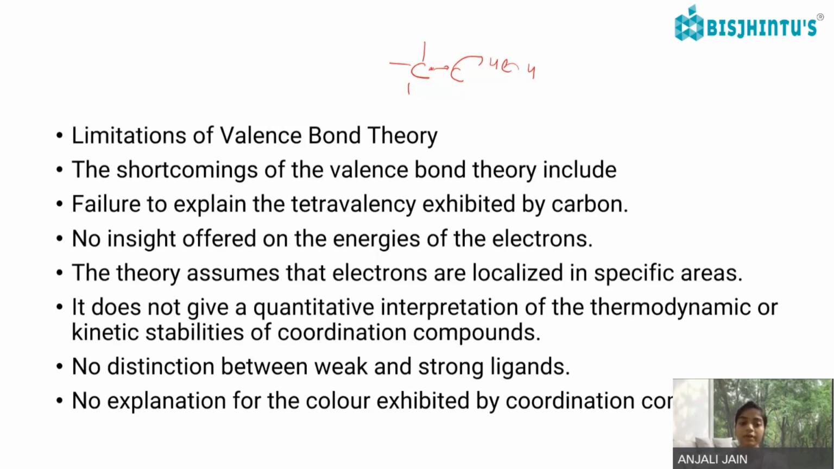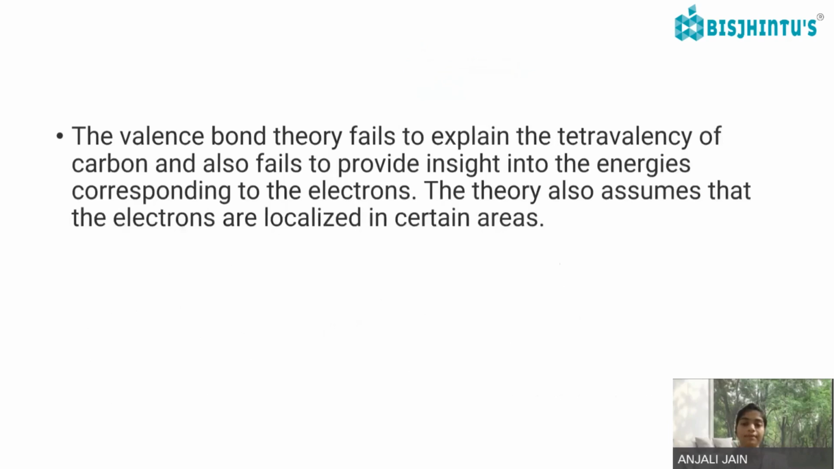No distinction between weak and strong ligands. There is no distinction of how weak or strong a ligand is in forming the coordination compound. No explanation for the color exhibited by coordination compounds, like different colors are exhibited by different coordination compounds. So valence bond theory fails to explain the tetravalency, and also fails to provide insight into the energy of the electrons. This theory also assumes that electrons are localized in certain areas.